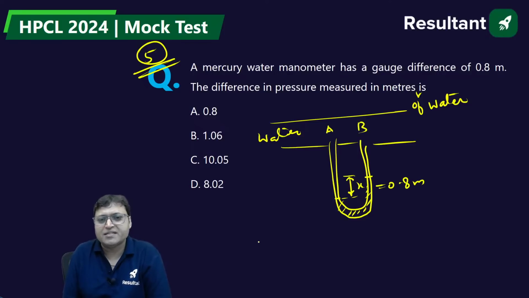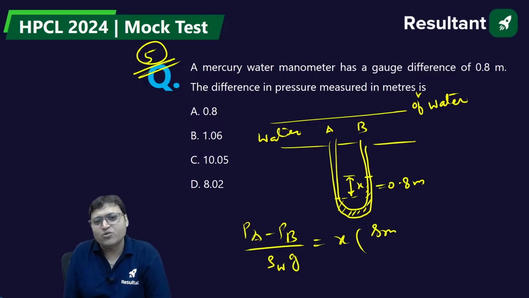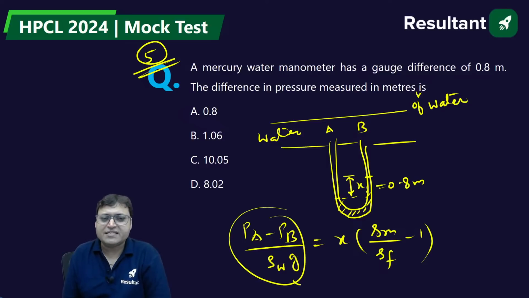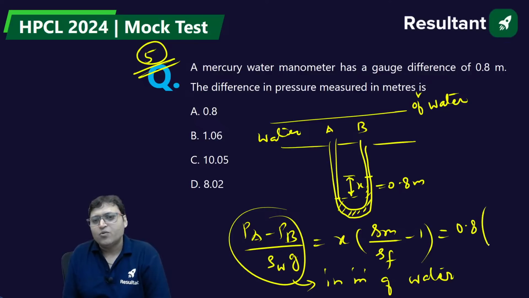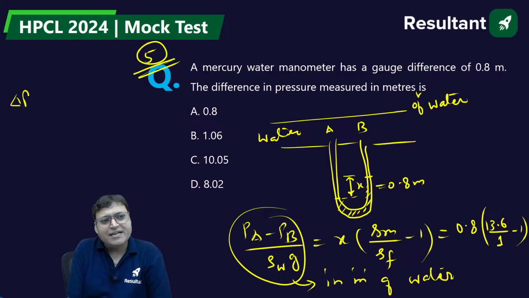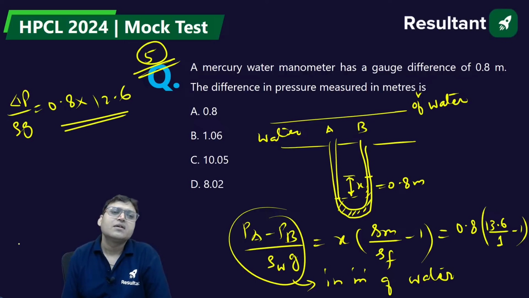This is A, this is B, let us say. So PA minus PB upon rho g, rho of water into g, is equal to X into SM by SF minus 1. Yes or no? So we need to find this in terms of water, in meter of water. So that will be equal to X, which is 0.8. What is specific gravity? 13.6 for mercury. Water is 1, minus 1. So delta P by rho g is equal to 0.8 into 12.6. 0.8 into 12.6 will be the correct answer.